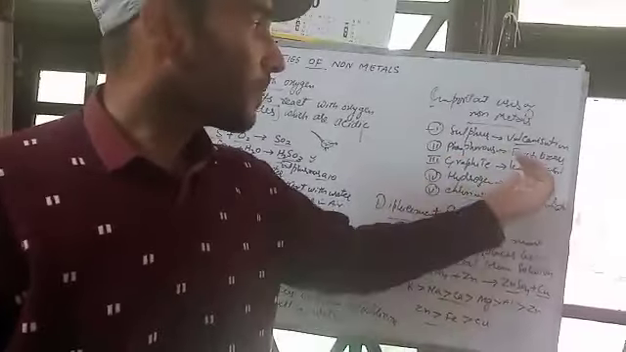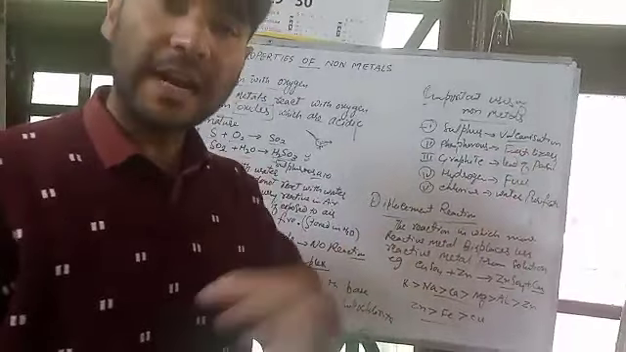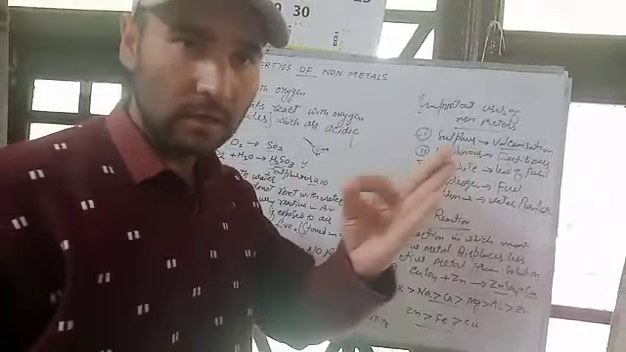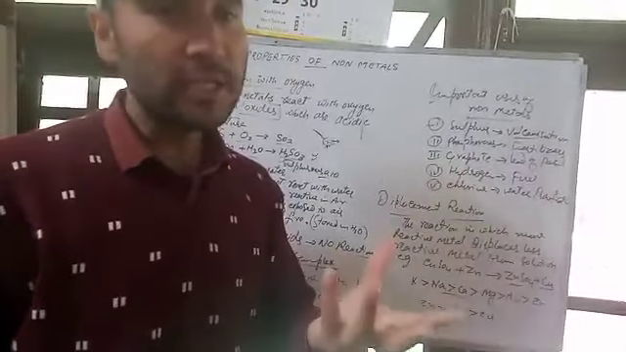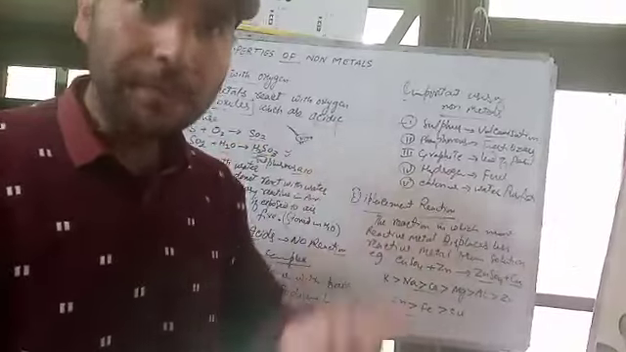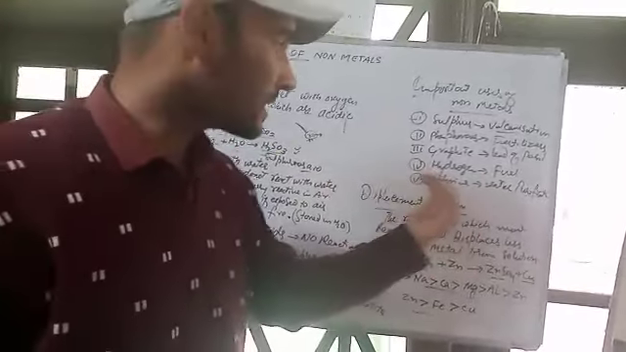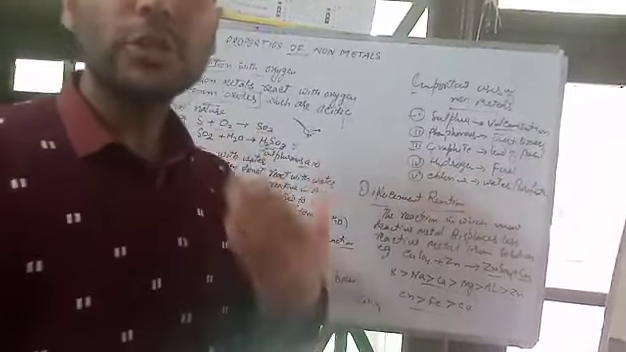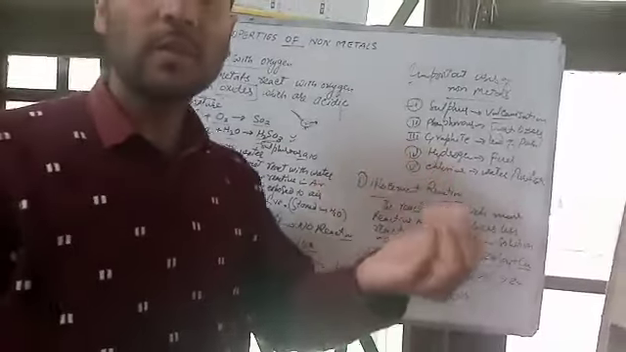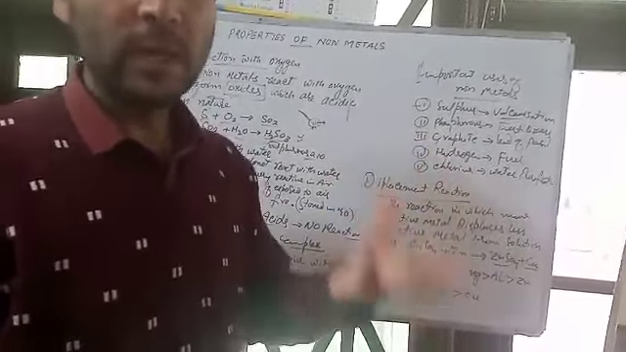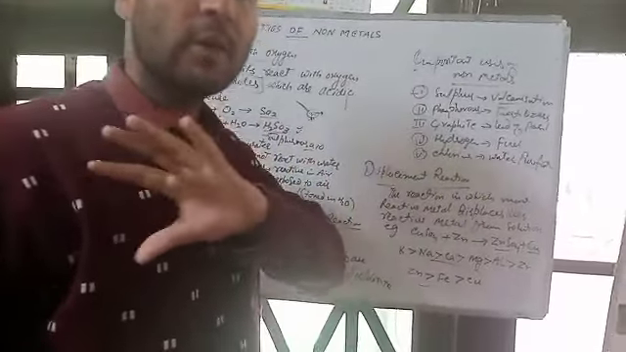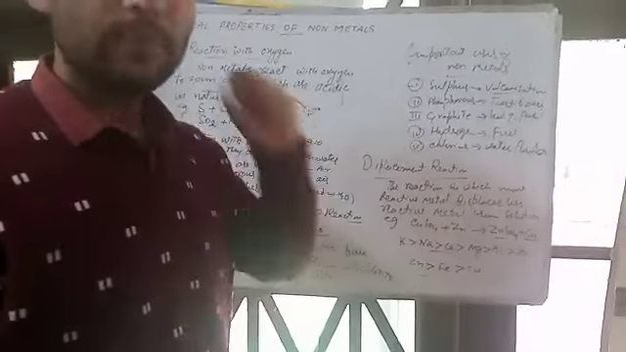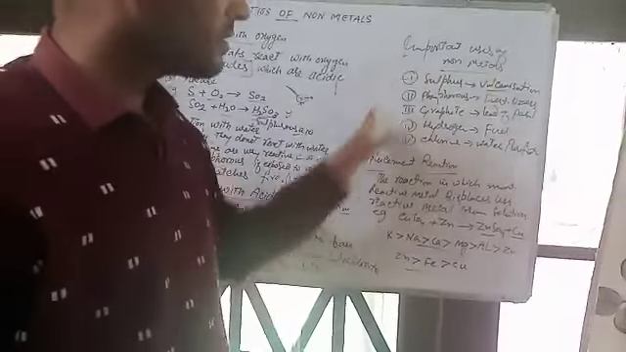Graphite is used in the lead of your pencil. That black lead which is present in your pencil is made of graphite. Hydrogen is a very efficient fuel, usually used in rockets. Chlorine is used for the purification of water. In water tanks, we put chlorine so that the germs are wiped out from the tank. These are some important uses of non-metals.